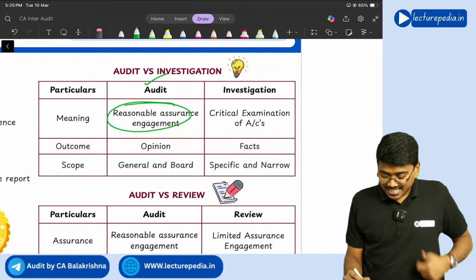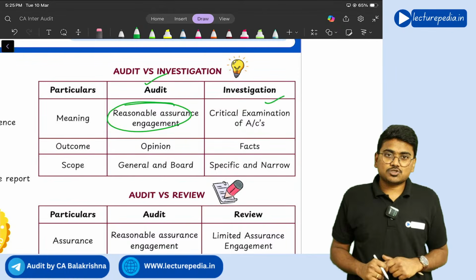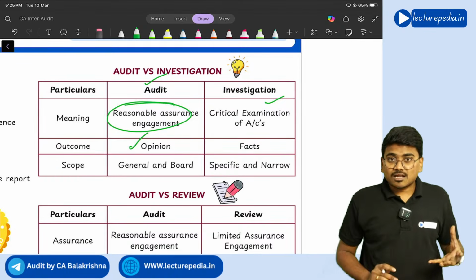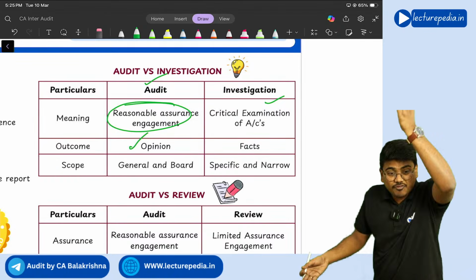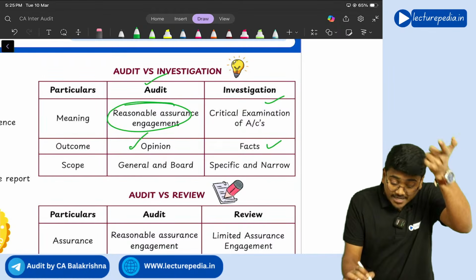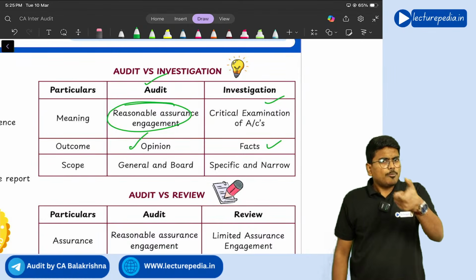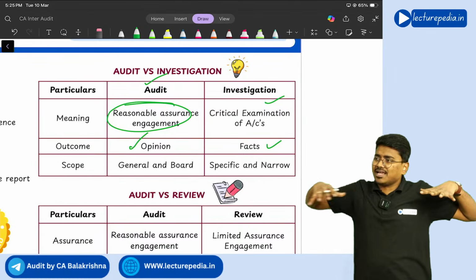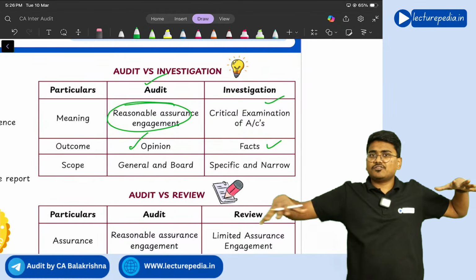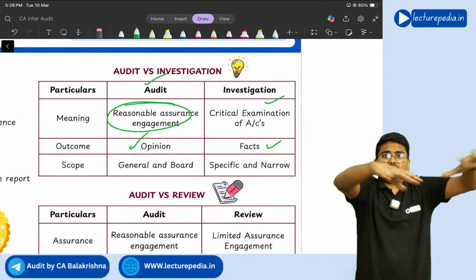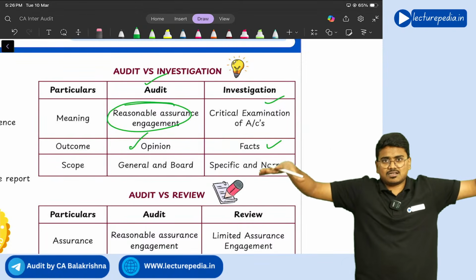You will critically examine the books of accounts in case of investigation. In case of audit, you will provide an opinion, but in case of investigation, you have to find out the facts. What is the actual situation that has happened? You need to find it out. And the scope of audit is broad, right? So you will cover each and every area of the financial statements, each and every area of the entity. Broadly you will cover every area, and it is general.